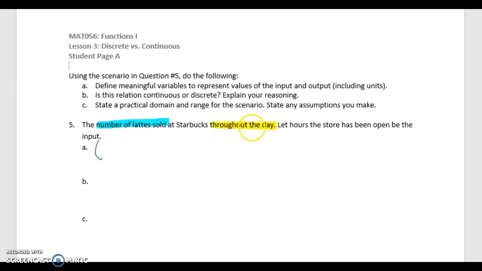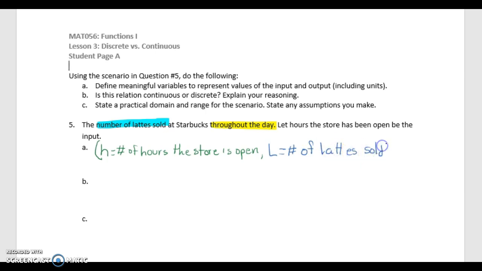So the letter that we might want to use for the hours the store is open is H equals the number of hours the store is open. And then our output is going to be the number of lattes sold. So maybe L for the number of lattes sold.